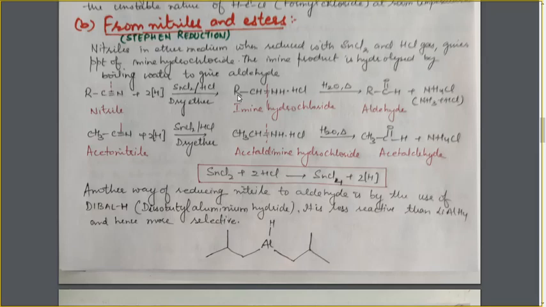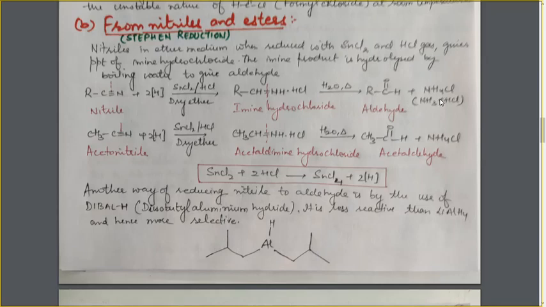As a result, we will get RCH=NH, and as the medium is acidic, this imine product will form a salt with HCl, that is, imine hydrochloride salt is formed. This imine hydrochloride is then boiled with water to hydrolyze it. As a result, aldehyde is formed along with NH4Cl.